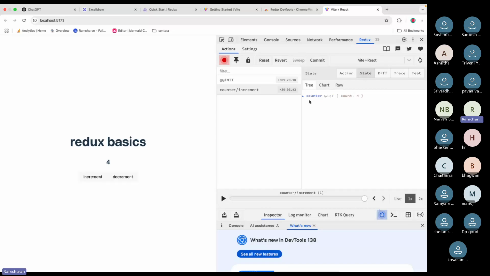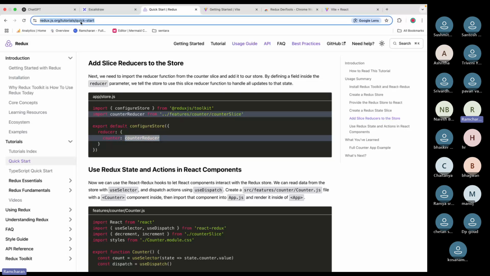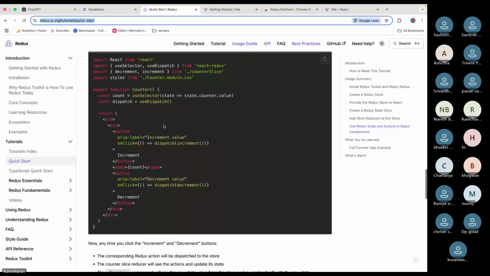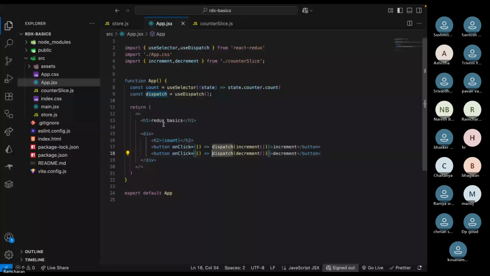So you have this state, and you can create as many slices as you want. Is everyone clear with this logic? You can get the logic from this Redux quick start. I'll share this link with you. You can see all the logic. We are doing the same thing. I think this introduction is good for you, right?